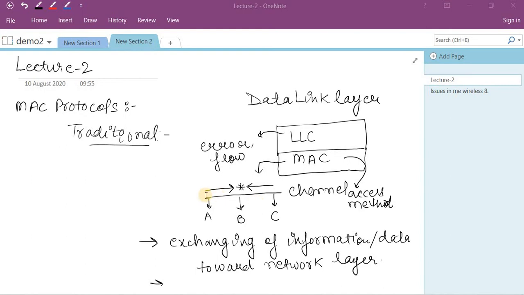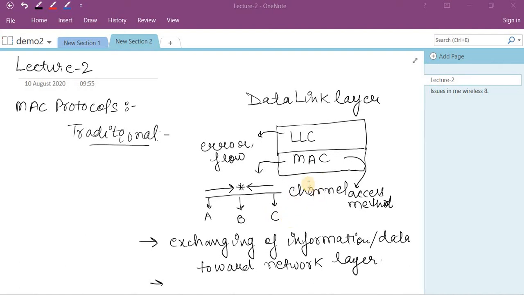Because in this diagram you can see that this is one channel and there are three users. They want to transmit data. Suppose user A wants to transmit to B and suppose C wants to transmit to B. At the same time, a collision will happen. So in order to mitigate this drawback in accessing the channel, MAC protocols have been developed such that these kinds of collisions will not happen.